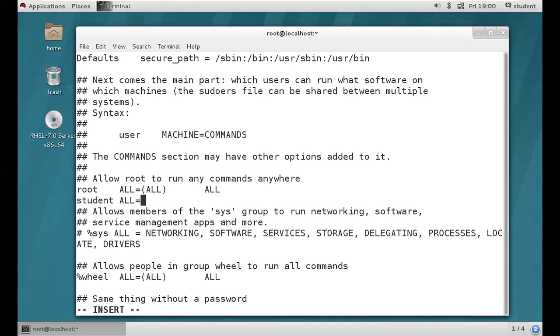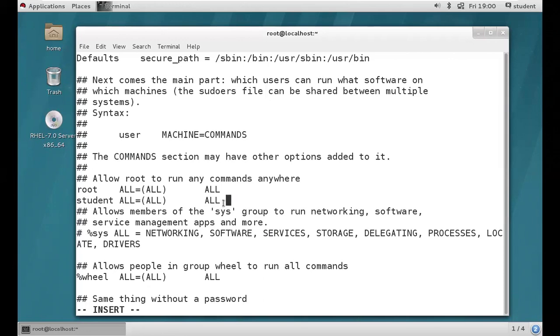Equal to, what is this ALL? This ALL is all the resources in our operating system. Maybe if you have 2000 commands, it means all 2000 commands. And if you want, you can use a single command also, so the student user will execute only that particular command. Clear, guys? Then this last ALL is the permission: all the resources the student user needs to execute.